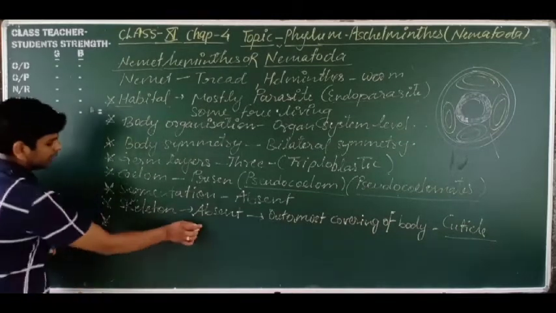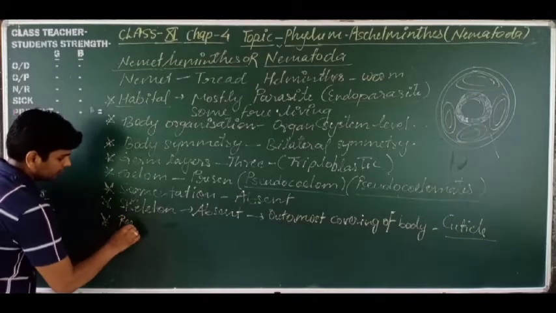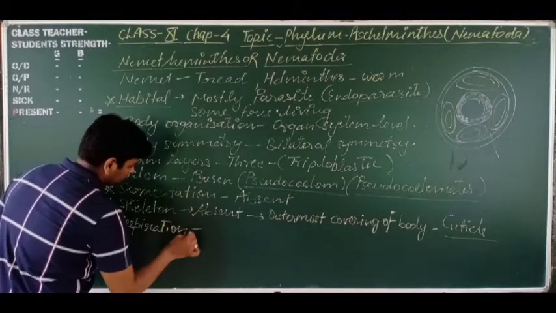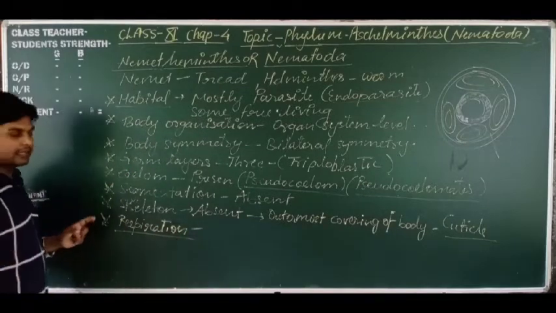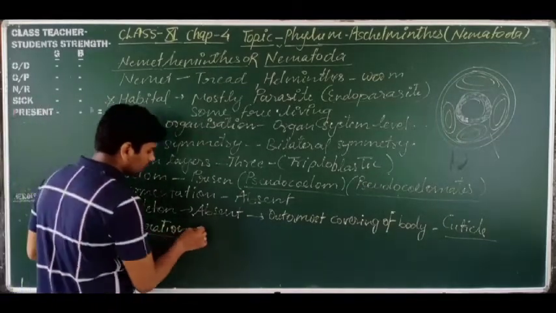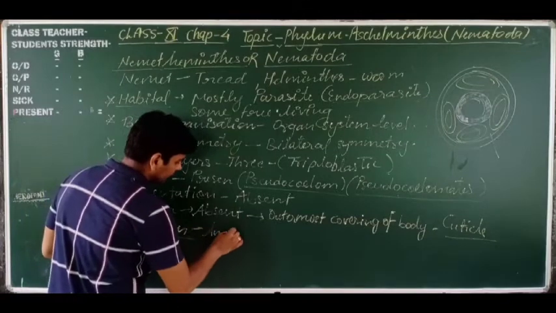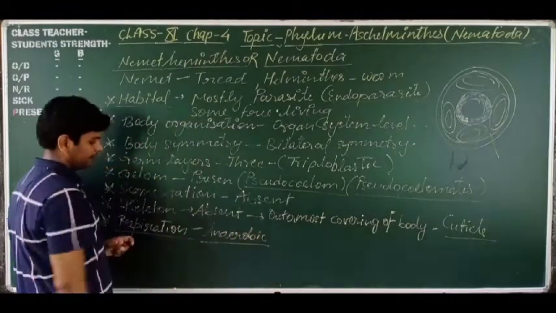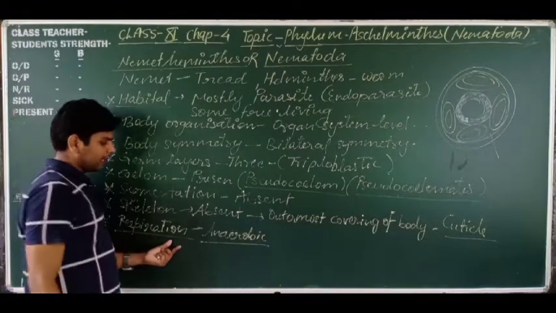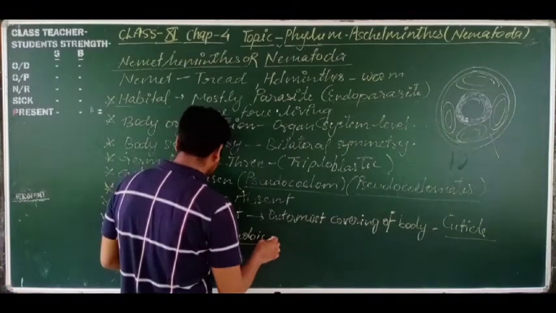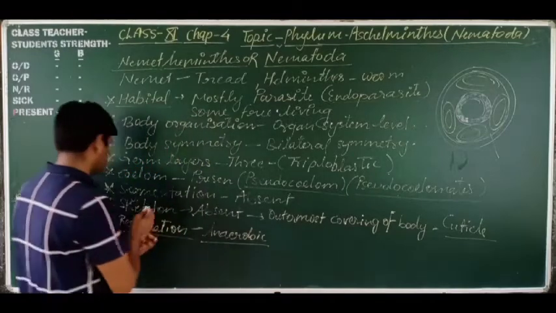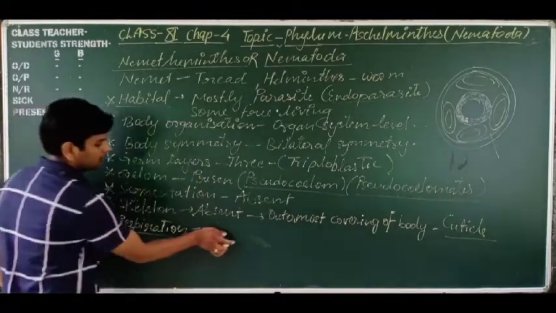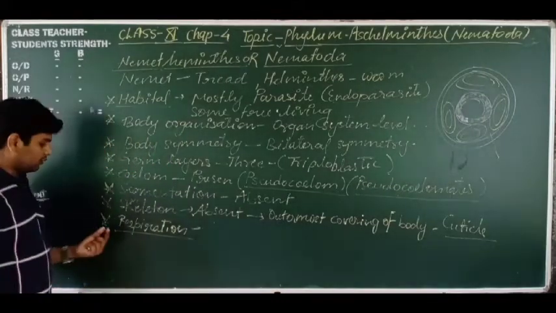Before the sexuality, let's discuss the respiration. Some animals are anaerobic in nature and some aerobic.